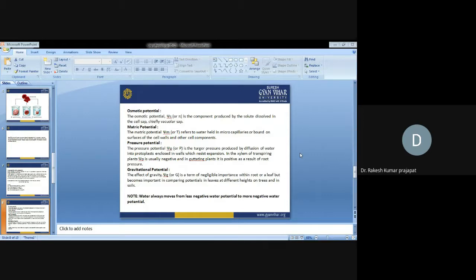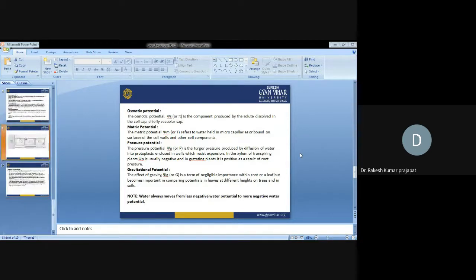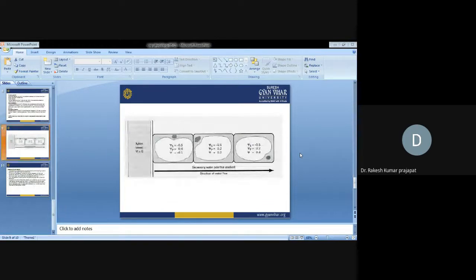Water always moves from less negative potential to more negative water potential. So this is the example here. You can see water will move from high water potential to low water potential. So psi minus 0.1, minus 0.2, minus 0.3. Water will move from a less negative value to a more negative value.